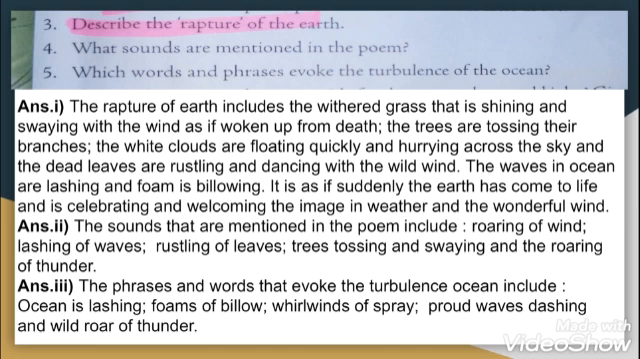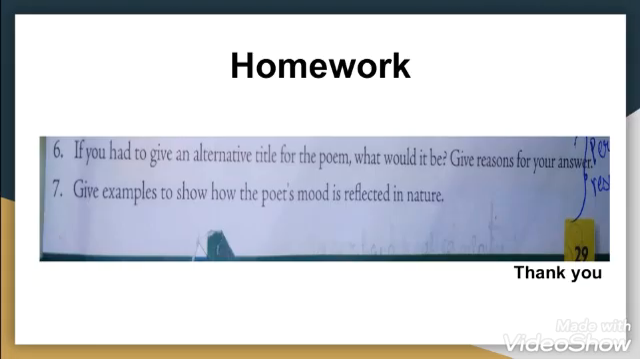So here we have completed our question and answer session, and in the next part students, I have given you 2 questions as your homework. So the first question is, if you had to give an alternative title for the poem, what would it be? Give reason for your answer. The title of the poem is Lines Composed in a Wood on a Windy Day. So what other title you can think of for this poem, and whatever title you choose to give, you need to give the reason for that title.